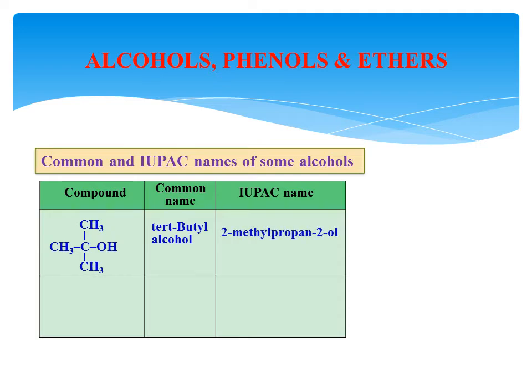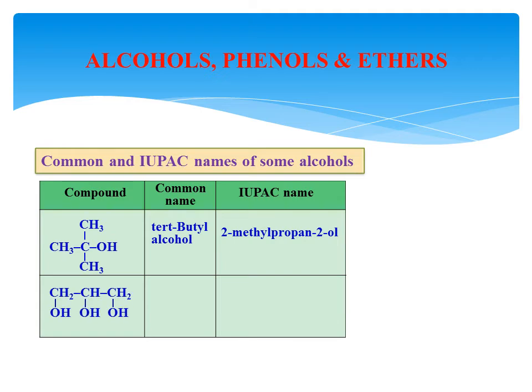In the IUPAC system, this is the parent chain. In the parent chain 3 carbon atoms are there, therefore it is propane. The last letter E is replaced by ol, propanol, but the OH group is present at the second position, therefore propan-2-ol. But this carbon atom is considered a substituent group, the name of this is methyl, present at the second position, therefore it is 2-methylpropan-2-ol.